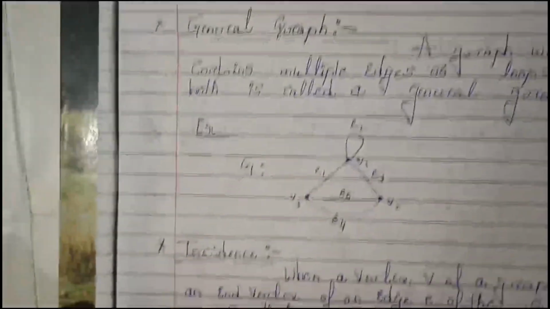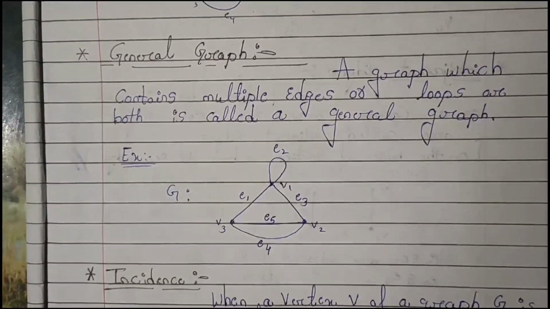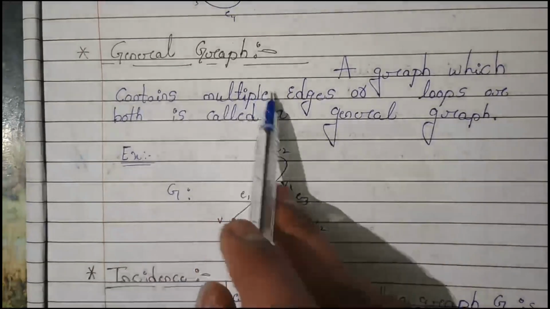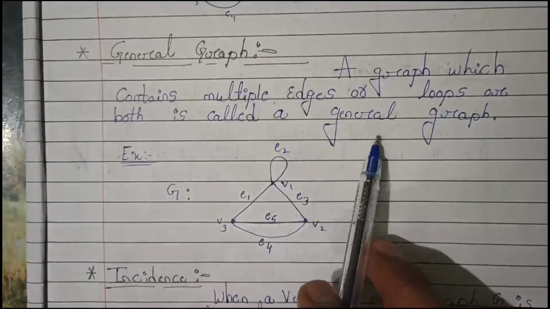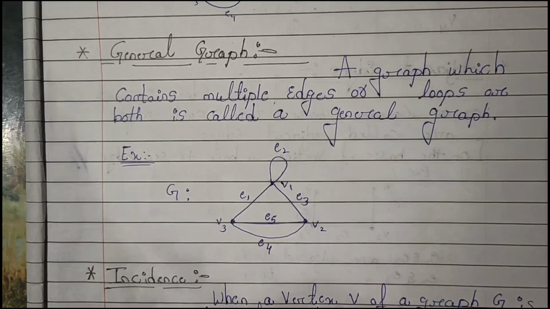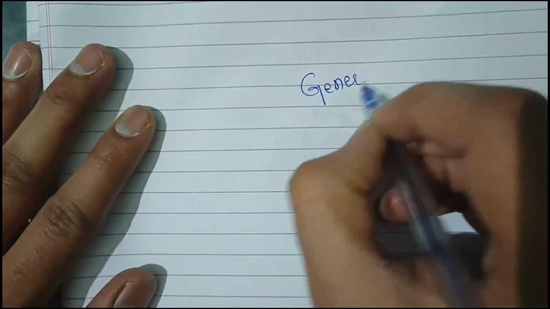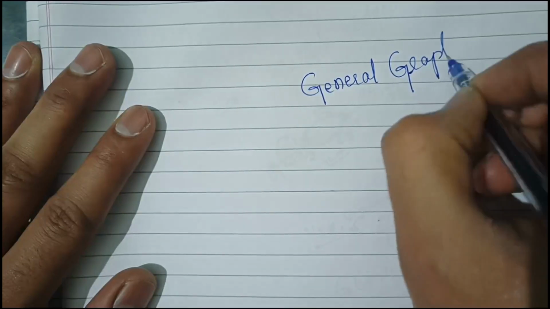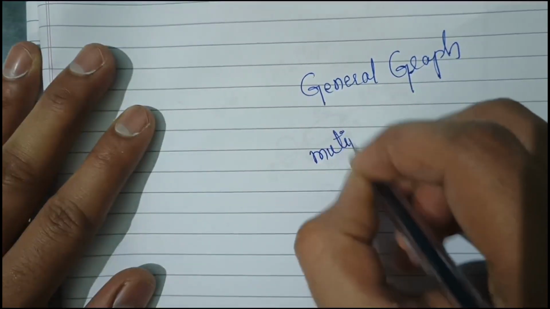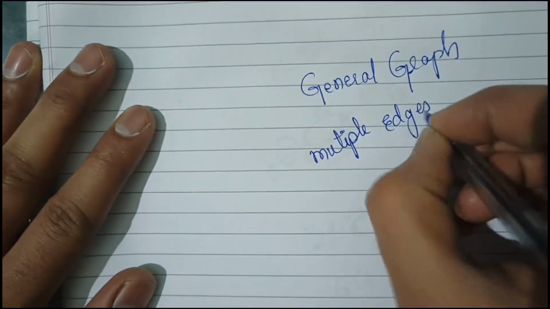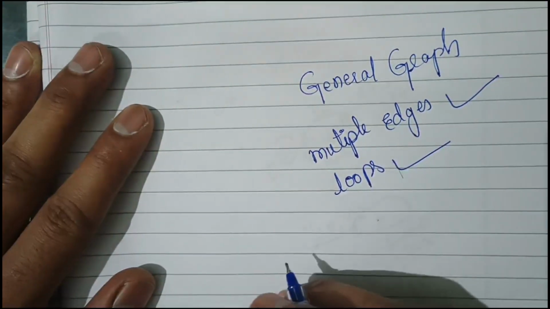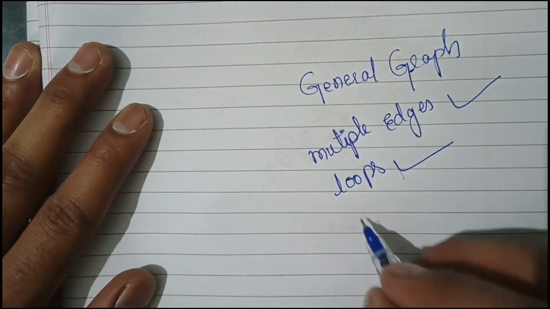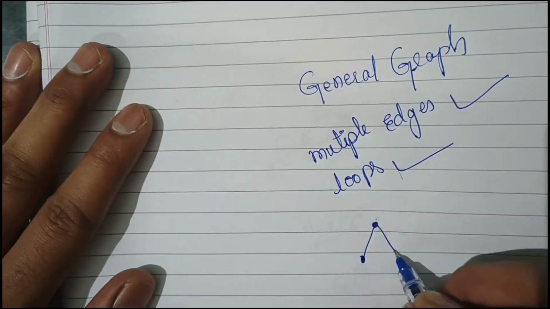Next is general graph. A graph which contains multiple edges or loops or both is called a general graph. A general graph is nothing but a graph that will contain multiple edges and loops. That type of graph we should call a general graph. For example, we should take this one.